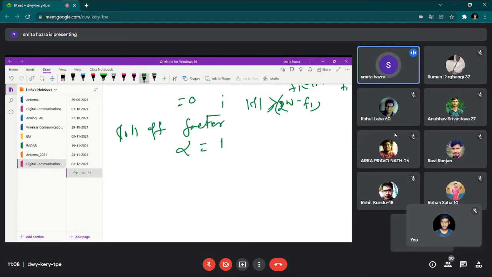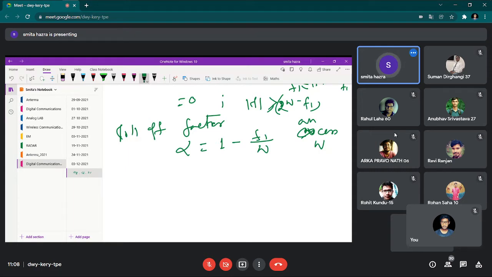So alpha is equal to 1 minus f1 by W, because the existence of f1 is in between W and 2W. That means we are considering an excess W to fit this f1. Okay, so that is the thing.